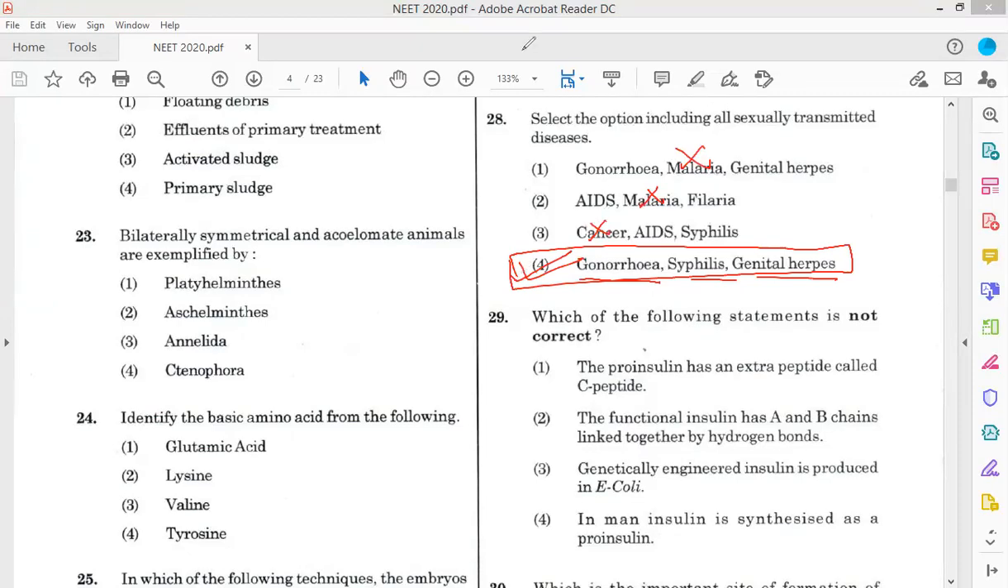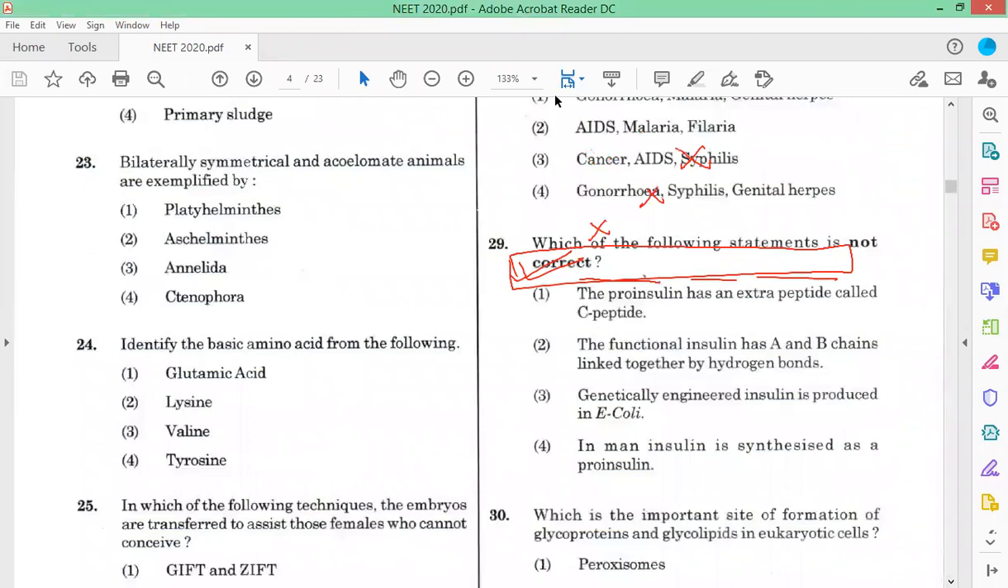Now next is question 29. Which of the following statements is not correct?